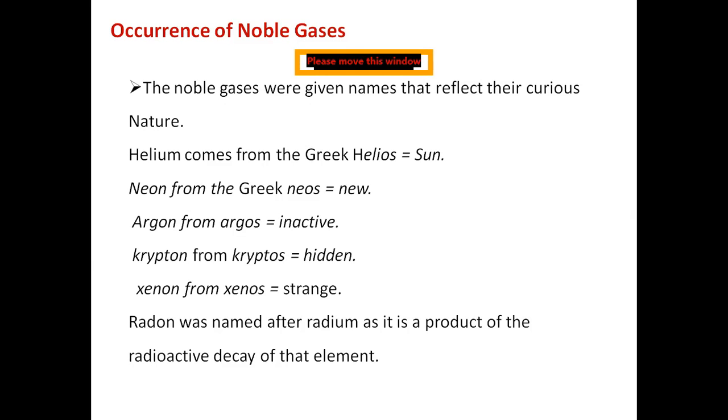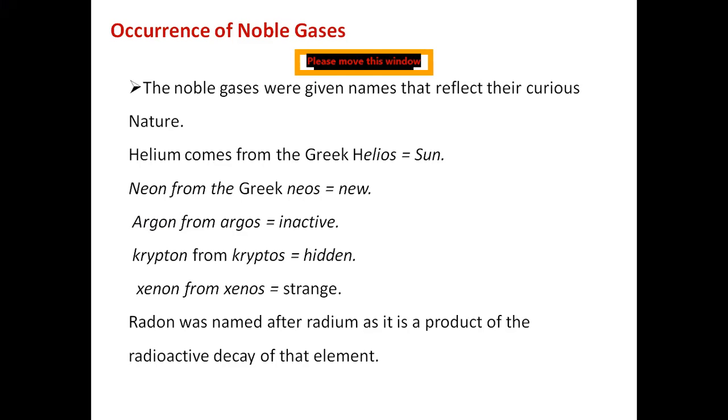The element neon, again one of the noble gases, comes from the word neos. Neos means new. The next gas is argon, which comes from argos. Argos means inactive. Remember, inactive.